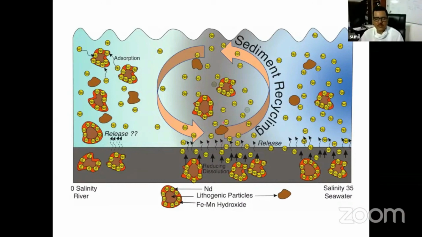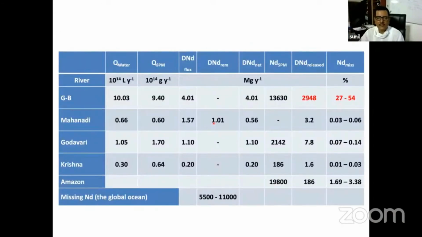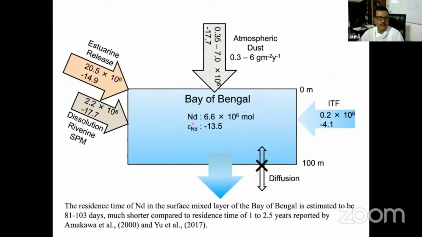So this is the process which is acting in the estuary, and this is supplying a huge amount of neodymium to this area. And you can see here, this neodymium which is getting released in the estuary is significantly higher compared to any of the other sources. Atmospheric dust, you can see, is only giving 0.35 to 7 into 10 to the power 6 mole. And the Indonesian throughflow is supplying only 0.2 into 10 to the power 6 mole of neodymium, whereas the estuary release is 20.5, very huge.